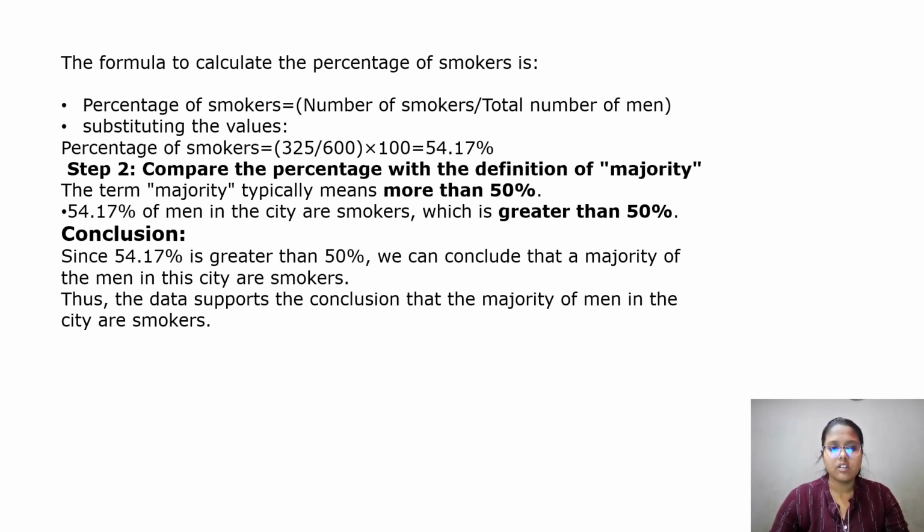Conclusion for this: since 54.17 percent is greater than 50 percent, we can conclude that the majority of the men in the city are smokers. If we got an answer below 50 percent, then we would know that fewer than the majority of people in the city are smoking. But it is greater than 50, so we can conclude that the majority of the men in the city are smokers. The data supports this conclusion.